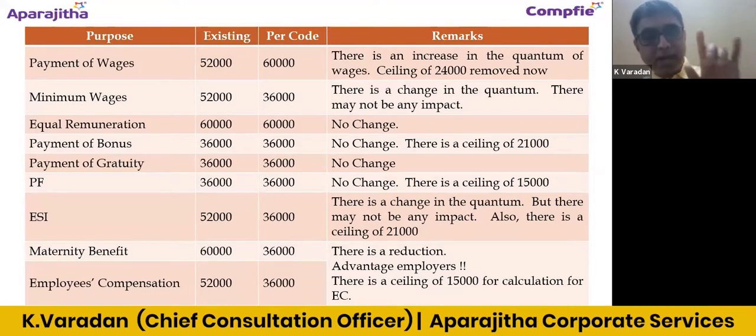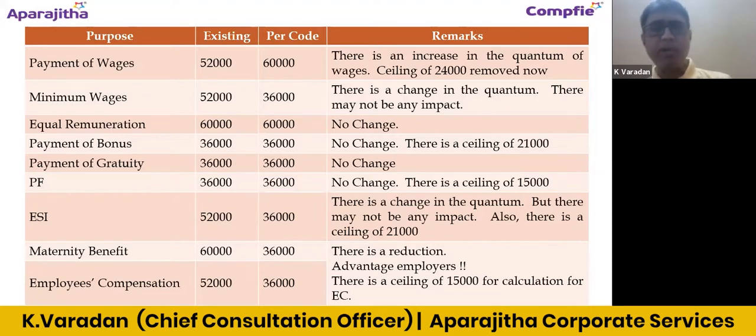But if we already have a structure where the wage portion, basic and DA put together, or basic alone, is more than 50%, I think those employers need not do any revision with respect to their salary structure because of the change in the definition of the terminology wage under the new code.